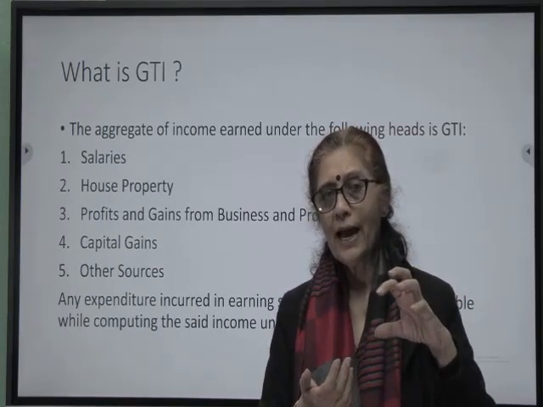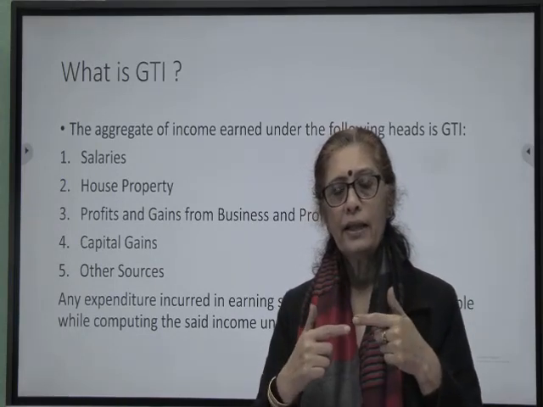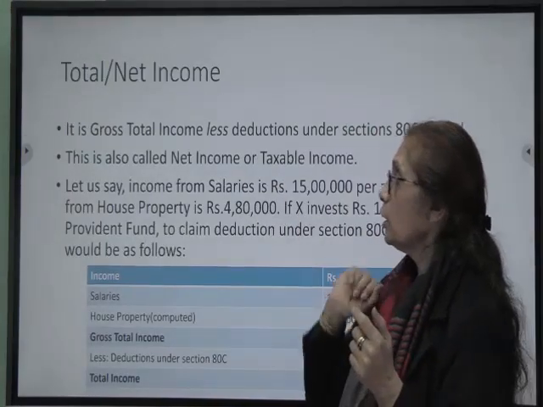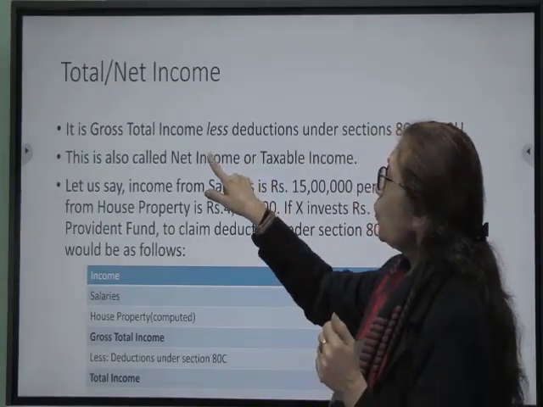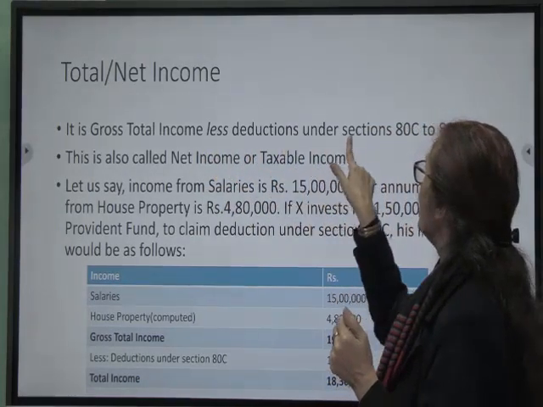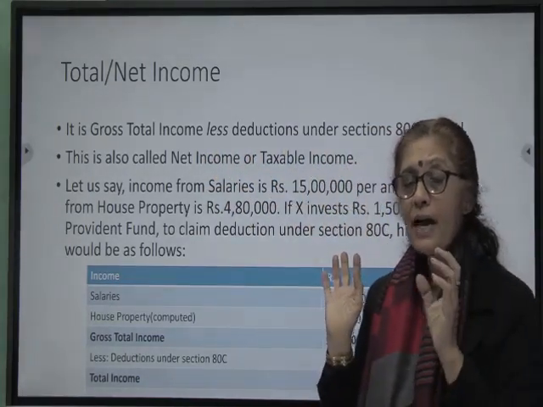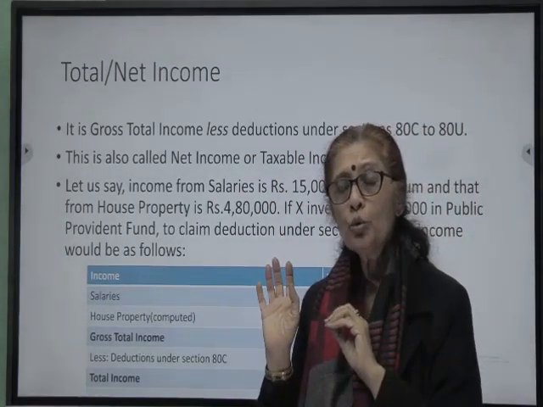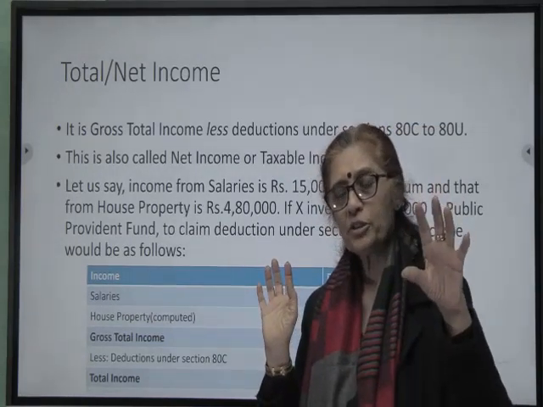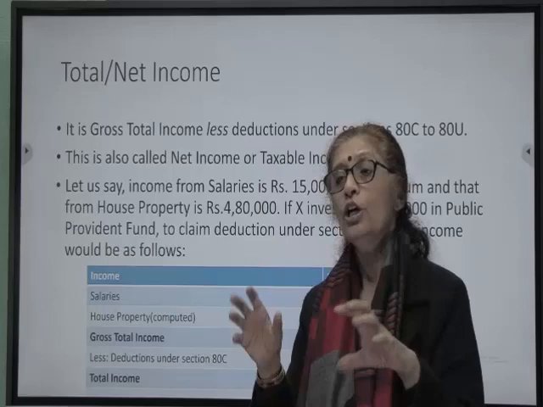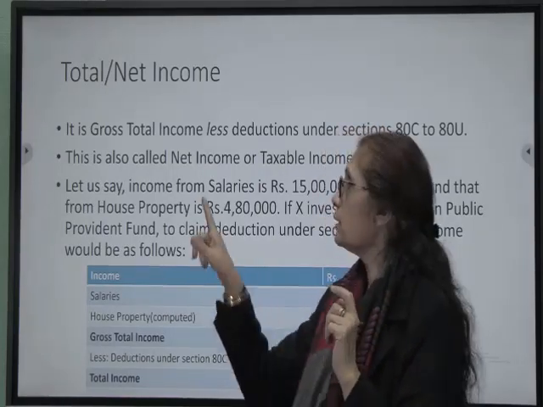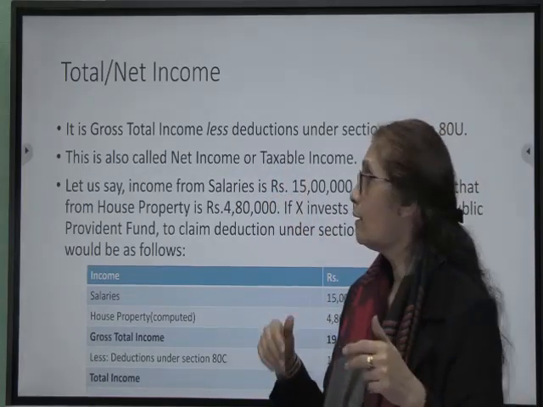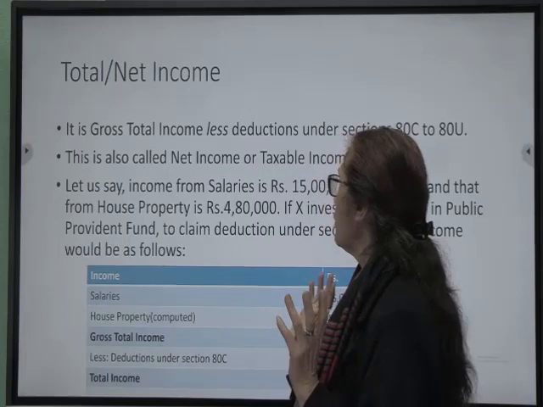And after computing that, the taxable portion is what we keep on adding that makes up the income under a particular head. Now what is total income? Total income is gross total income less deductions. Deductions are given specifically under sections 80C to 80U. We'll discuss the deductions under 80C to 80U sometime else, in some other chapter. So when on gross total income we give deductions under 80C to 80U, we arrive at a figure called net income, also called taxable income, right?